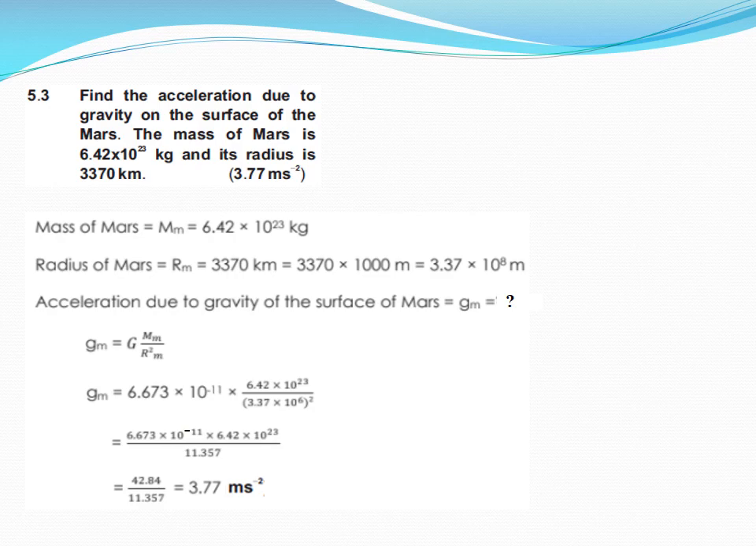The law of gravitation comes to be g_m equals G m_m over r square. Now plugging in the values, uppercase G is given, mass of Mars is given, radius of Mars is given. After simplification we are left with acceleration due to gravity on the surface of Mars as 3.77 meter per square second. So dear students, you are noticing that we are using the same formula again and again, the law of gravitation formula, to solve these sorts of numericals. So let's move ahead.